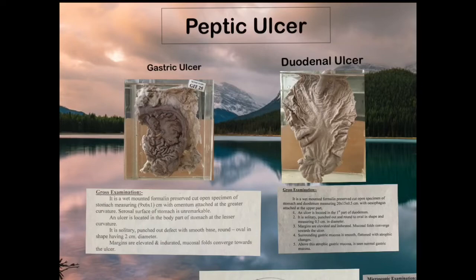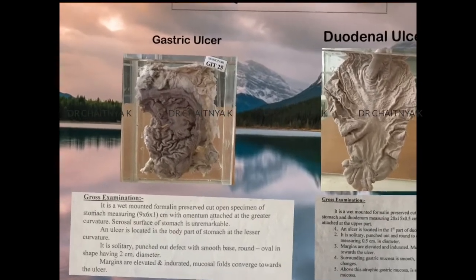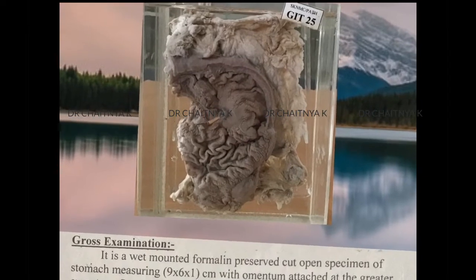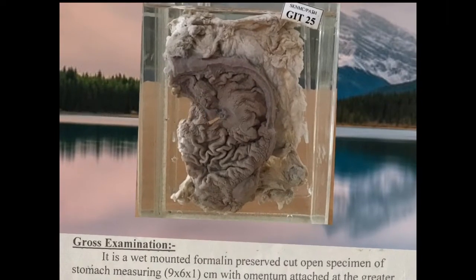So coming to today's specimens, that is the gastric ulcer specimen and the duodenal ulcer specimen. Here you can see that the stomach is attached with the omentum, and it shows an ulcer at the lesser curvature. This is the greater curvature because the omentum has been attached to this curvature. This is called the pyloric end, and this is called the cardiac end.